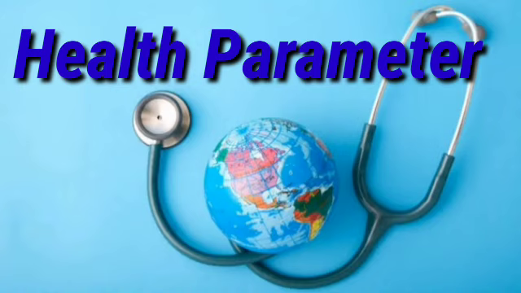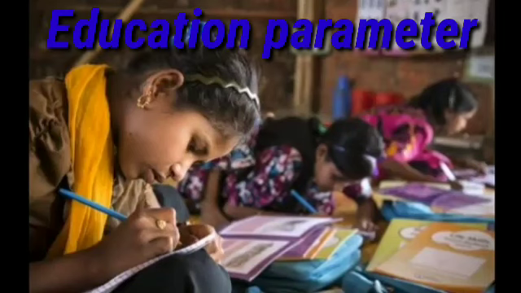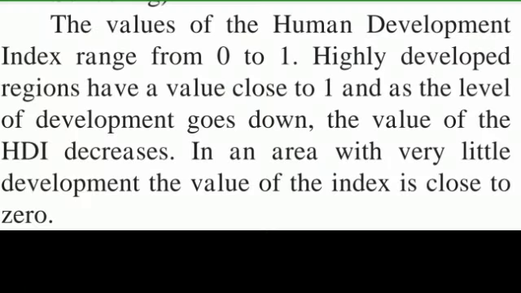Okay. Next is the education parameter. Number of schools, what type of education, how many educated or uneducated people are there. All of these come under the education parameter, isn't it? The value of the Human Development Index ranges from 0 to 1. Highly developed regions have a value close to 1, and as the level of development goes down, the value of HDI decreases. In an area with very little development, the value of the index is close to 0.